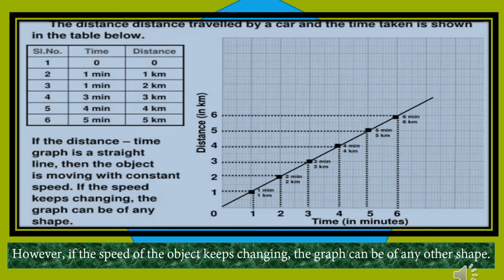So here we are going to discuss the distance-time graph, and how it evaluates the type of motion. The distance traveled by a car and the time taken is shown in the table here, you see. If the distance-time graph is a straight line, then the object is moving with a constant speed, that is, a uniform speed. If the speed of the object keeps changing, the graph can be of any shape. So it means it is a non-uniform motion.